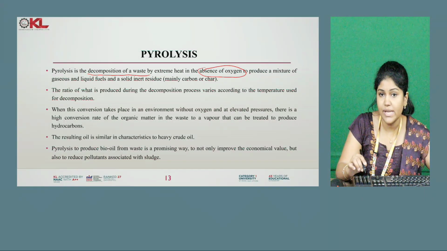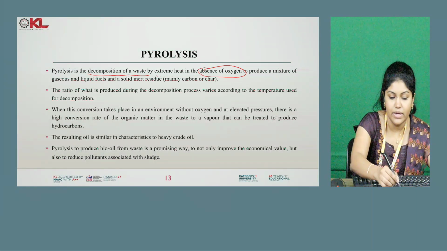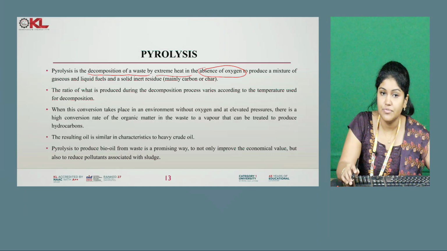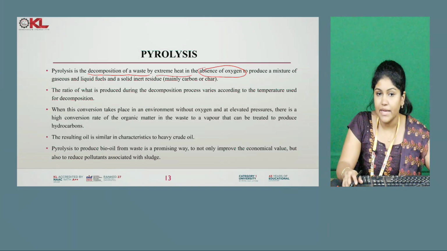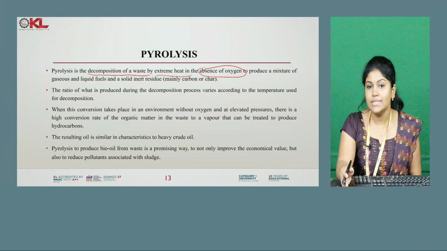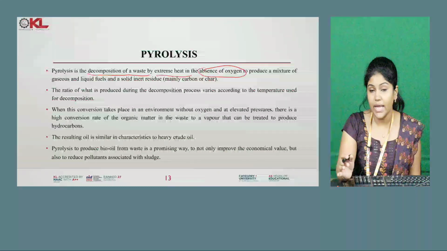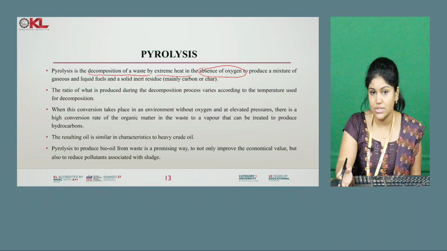So here we need extreme heat. We are giving extreme heat in the absence of oxygen to produce a mixture of gaseous and liquid fuels and a solid inert residue. The ratio of what is produced during the decomposition process varies according to the temperature used for decomposition. When this conversion takes place in an environment without oxygen and the pressure is elevated, we get a high conversion rate of organic matter.